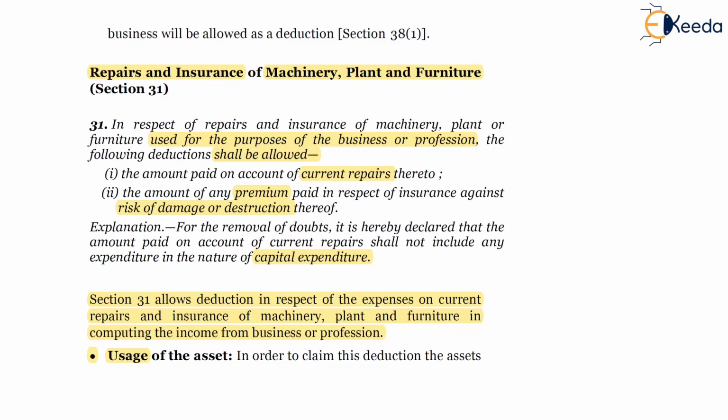Then section 30, wherein we studied the expenses related to rent, rates, taxes, repairs and insurance of the building allowed as deduction to the SSC. And lastly, section 31, wherein the asset is the machinery, plant and furniture, and the repairs and insurance related to such assets will be allowed as deduction to the SSC. Thank you.